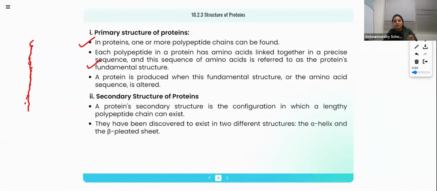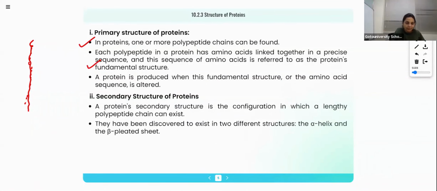Okay, so in protein, one or more polypeptide chains can be found. Each polypeptide is made up of maybe the same or different amino acids. That sequence determines the structure of that protein. We have different types of protein, I told you, right? How all these different proteins vary is because of the sequence of these monomers.